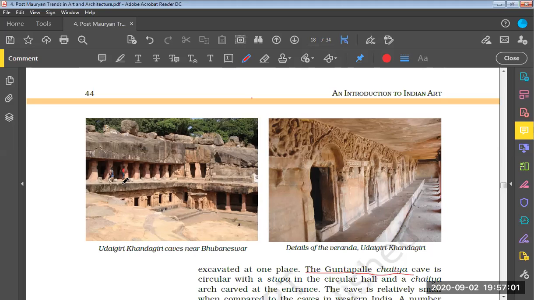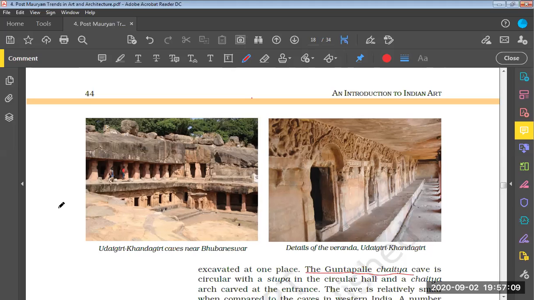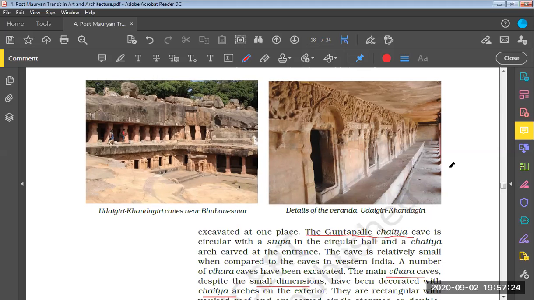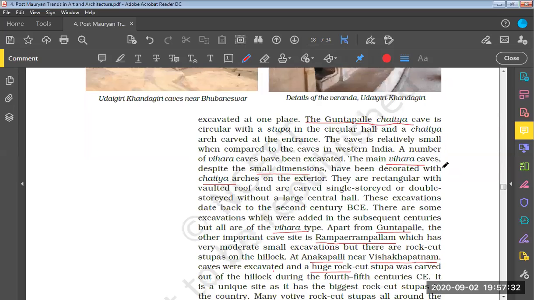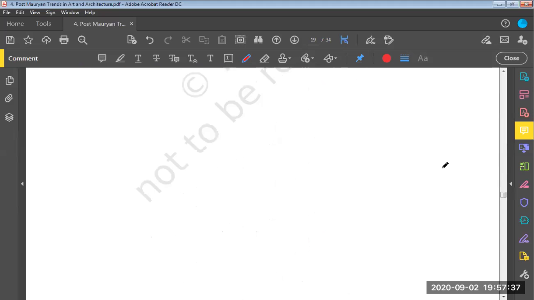Now what is this? The left side image is the view from outside the cave, if you are in the courtyard or in the middle of it. Once you enter into the cave, you come across this particular veranda, which is shown on the right side. So this is details of the veranda at Udayagiri Khandagiri cave. Now let us move to the next part. With this the chapter has ended.